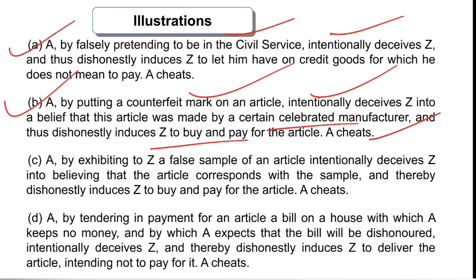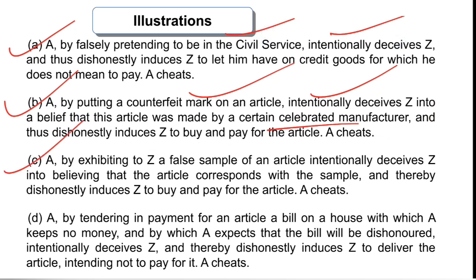And so here a counterfeit mark on an article has been added. Then another person is intentionally deceived to believe that this article was made by a certain brand or authority, here in this case a celebrated manufacturer. So on such a belief, he dishonestly induces Z to buy and then pay for the article. So here cheating has been committed.